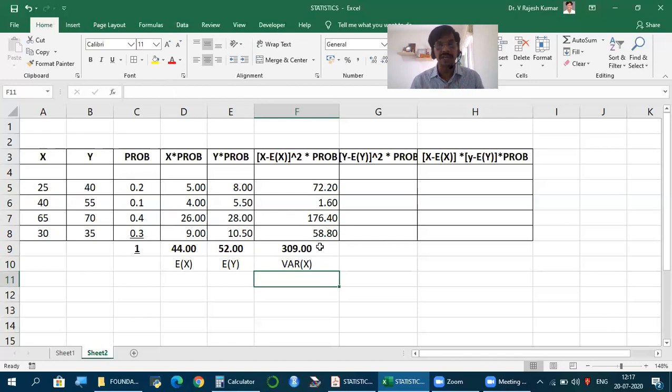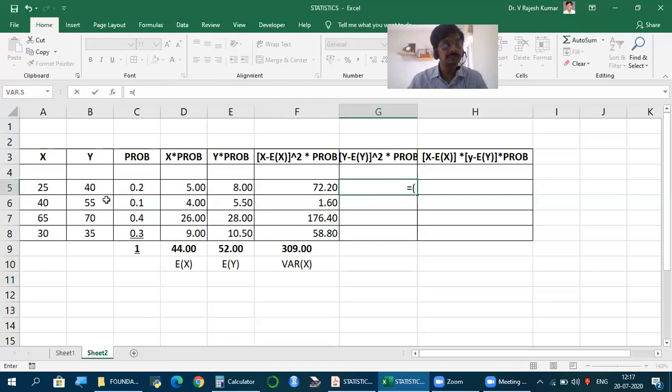Whenever we have two sets of data, probability distribution, projected data, table itself gives us all the measures. Just fill the table, and this is the standard template you must use. Similarly, Y minus Y bar, that is Y minus E of Y expected value square into probability.